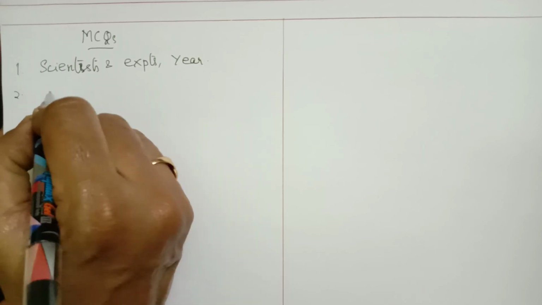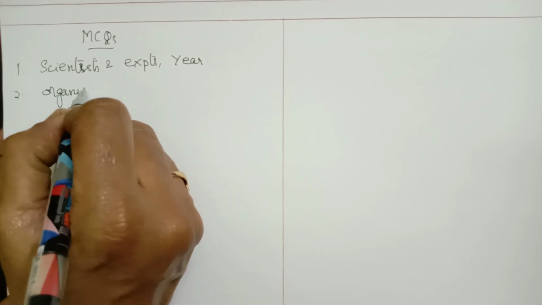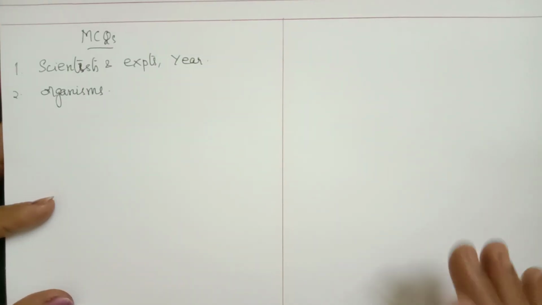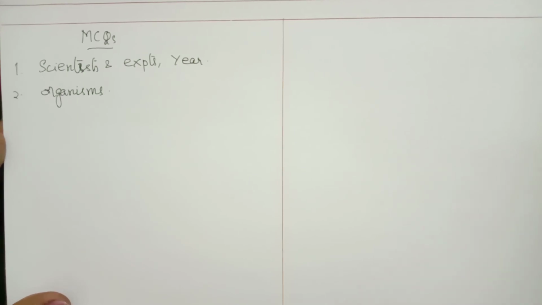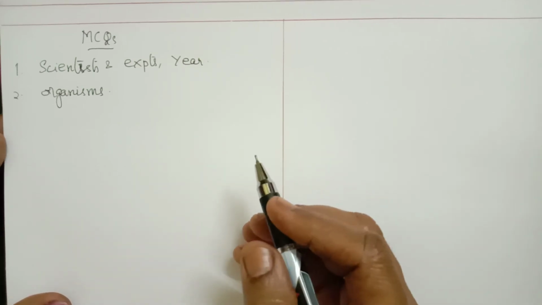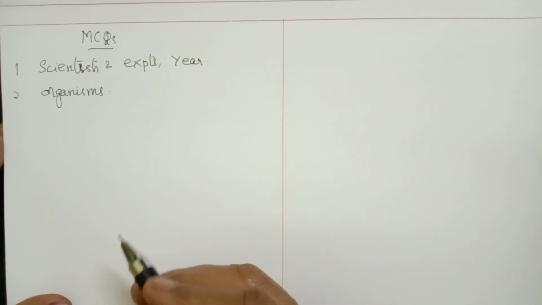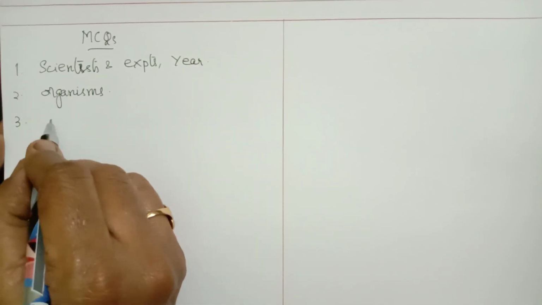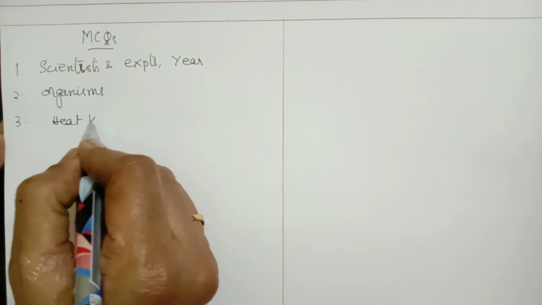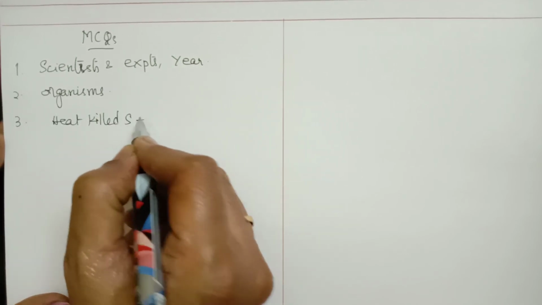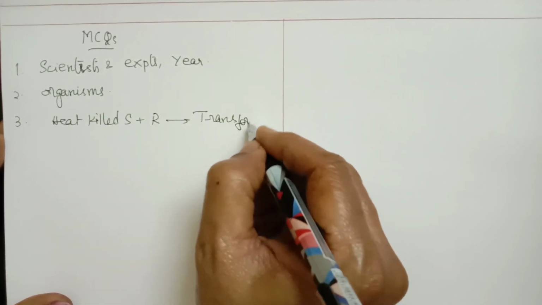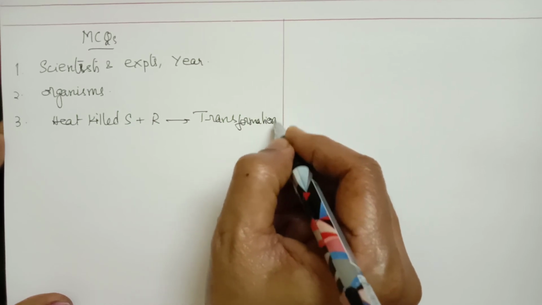Then next, the organisms involved in each, whether it's a bacteria or bacteriophage, what are the organisms involved? And in the transformation experiment, the set of 4 experiments you can get as a question, or which experiment actually led to transformation. In Griffith's experiment, it is heat killed S plus mixed with R. This led to the understanding of transformation.